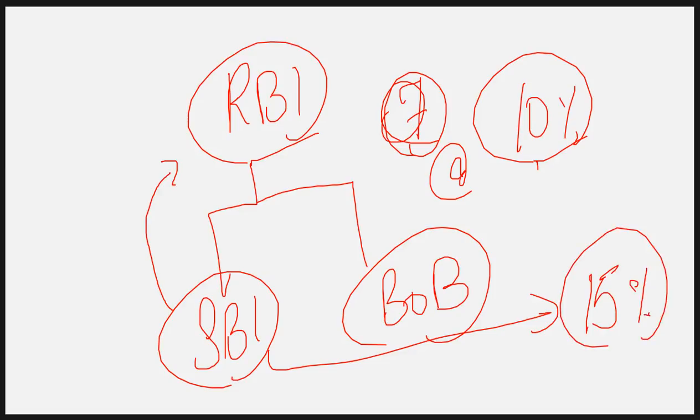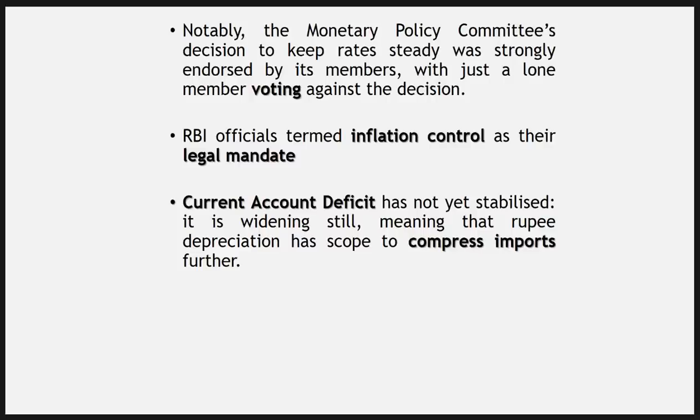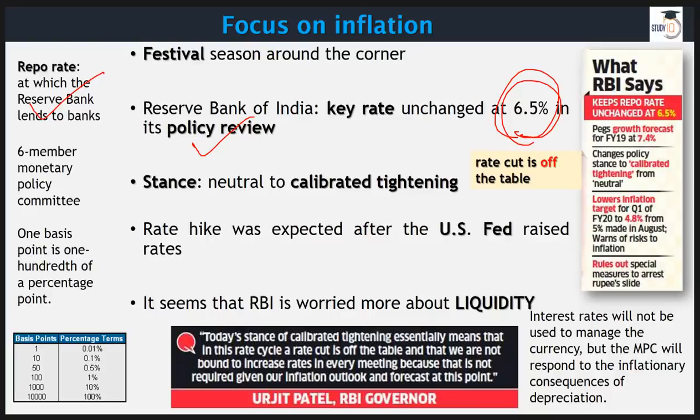So if I borrow money from SBI, say 1 lakh rupee loan, then I will be paying 15,000 rupees as interest, isn't it? That's going to be a bit expensive for me. So rather than buying a house or a car or any other thing at present, I will not spend money now. There is no point if I have to pay this much interest. So basically what I'm trying to tell you is that if interest rate is too high, then loans will become expensive. If loans are expensive, then the liquidity that is required will not be there.